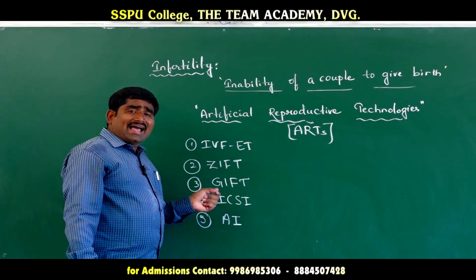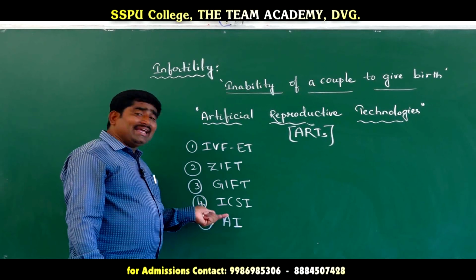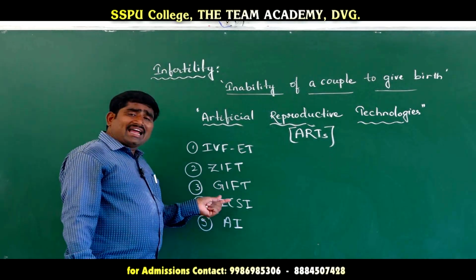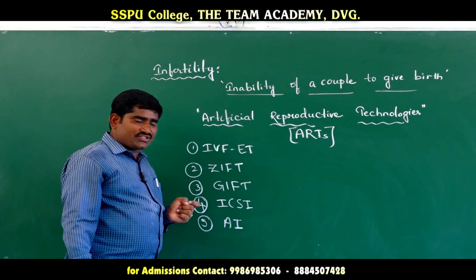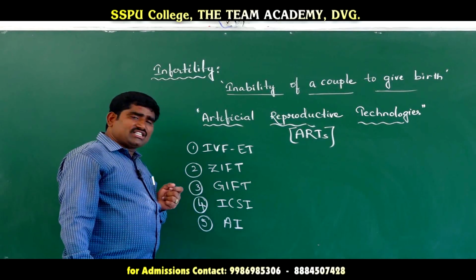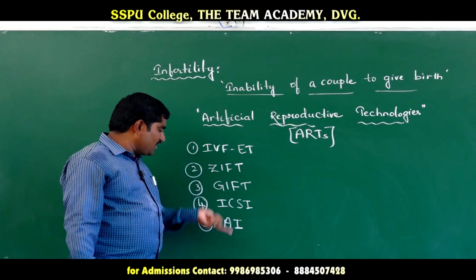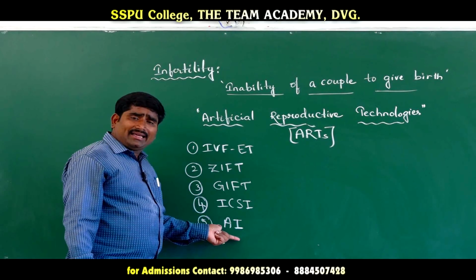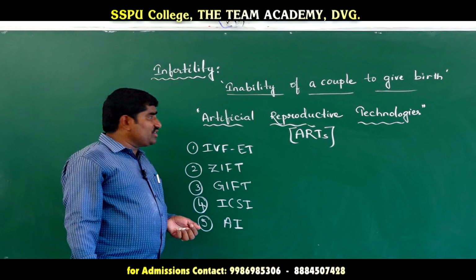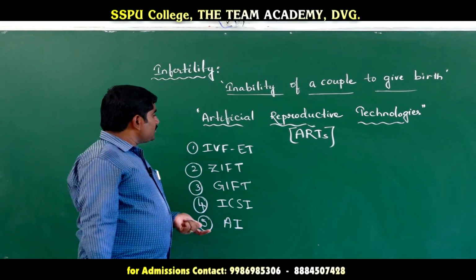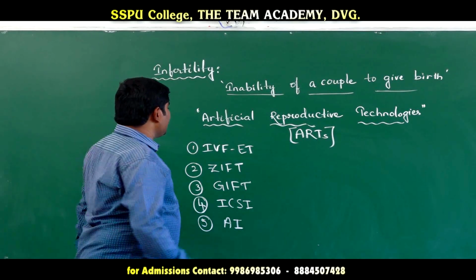Fourth is ICSI, intracytoplasmic sperm injection. And IAI, artificial insemination. Let us discuss these in detail.